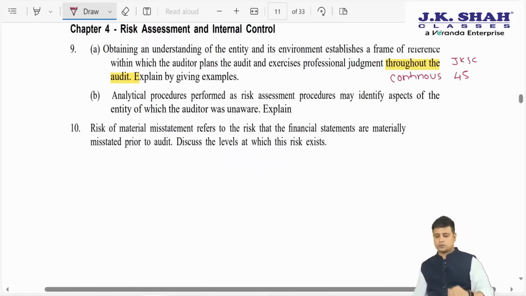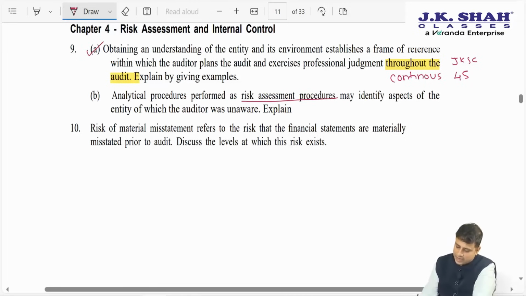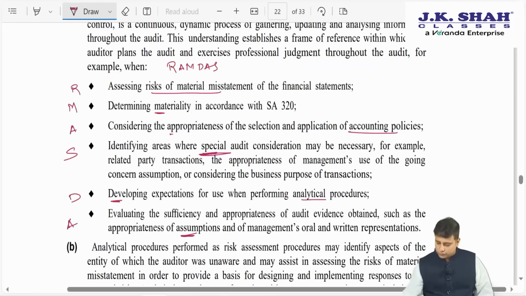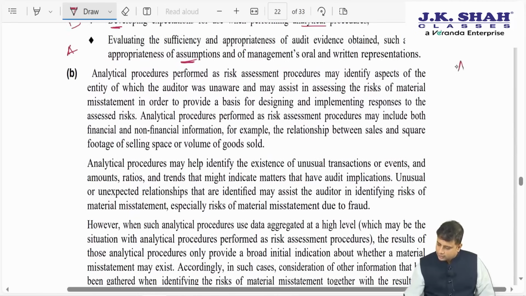So again, a topic which we have already covered. Next, analytical procedures performed as risk assessment procedures may identify aspects of the entity of which the auditor was unaware. So here again, this particular point we will have to go through. If you recollect, analytical procedures we had discussed can be used at 3 stages: planning stage, testing phase, and completion phase.